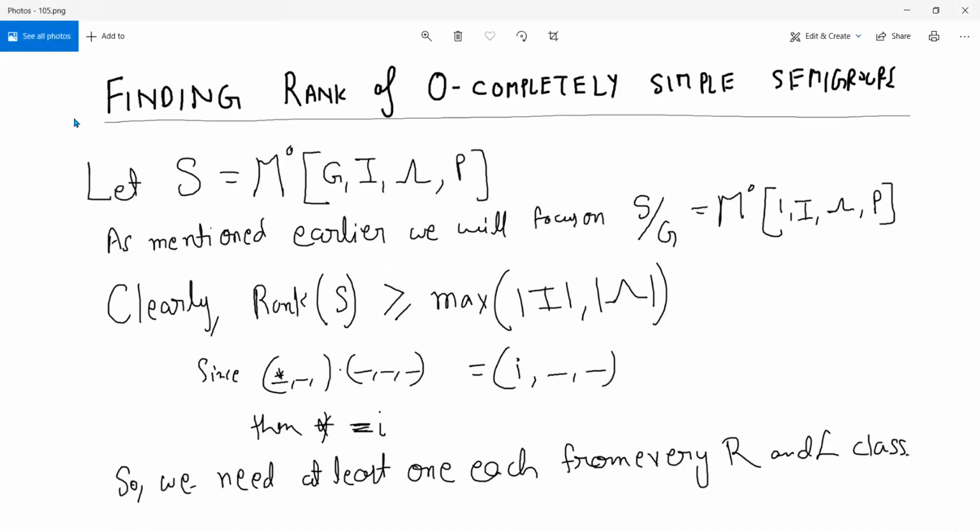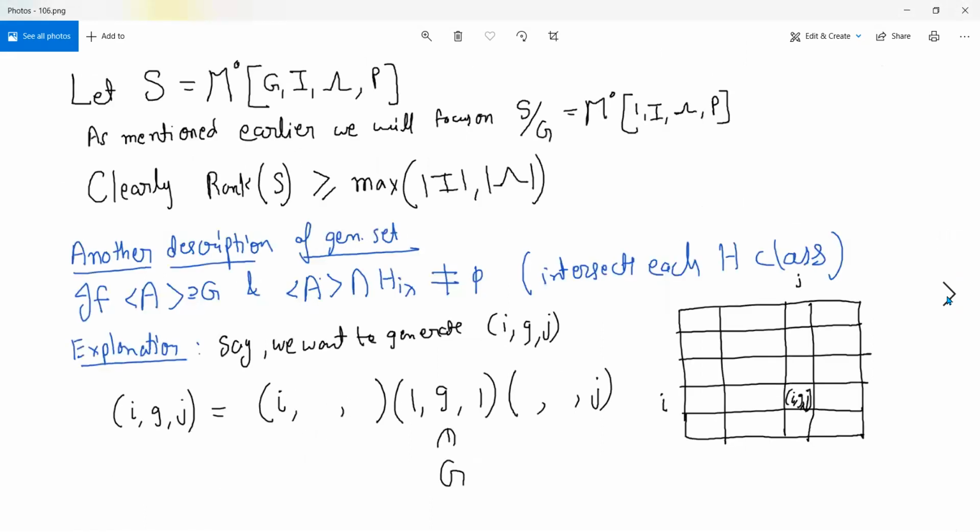Now we will be looking at those semigroups, to start with, in which this lower bound is actually an equality. There will be what are known as rectangular bands, and even some other non-trivial cases where the equality holds. That will be really what we'll be doing next.